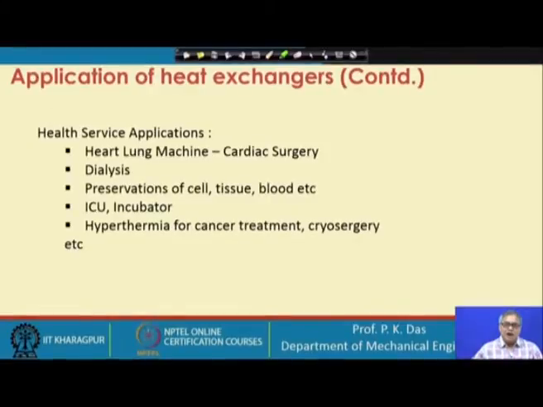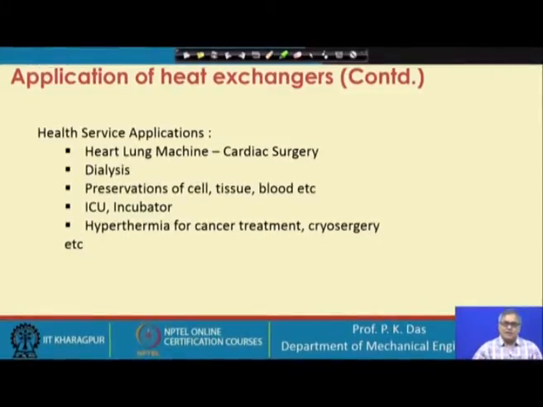Premature babies are born before their scheduled date of birth. These babies are to be nurtured in some artificial environment, in some built climate, and for that there are incubators. Temperature control is very important. Continuous monitoring of temperature is very important. So, the heat exchanger plays an important role.